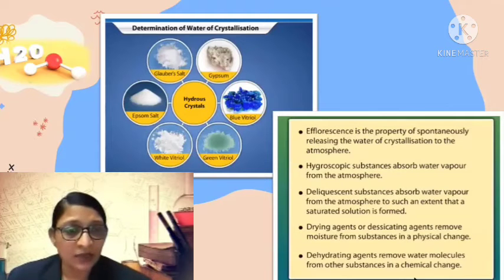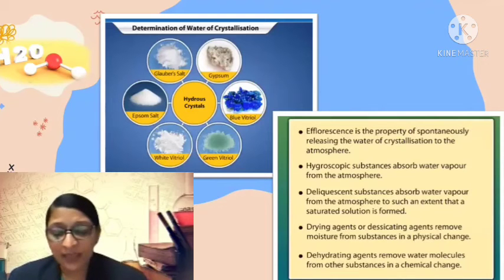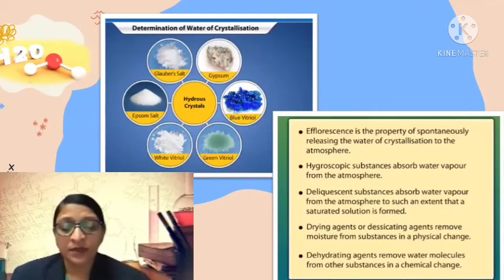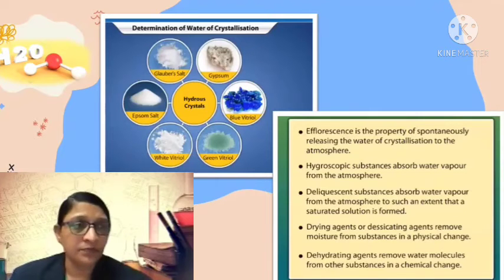Next is hygroscopic substances. Hygroscopic substances are the substances which absorb water vapor from the atmosphere, and this phenomenon is known as hygroscopy. Examples of this are concentrated sulfuric acid, phosphorus pentoxide, anhydrous calcium chloride, and silica gel.